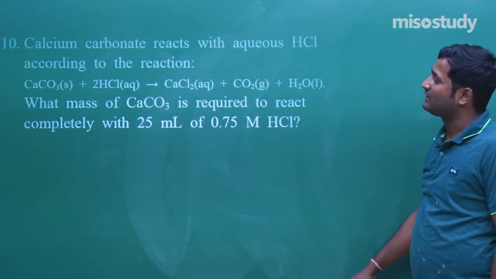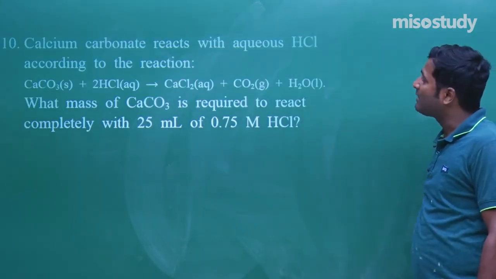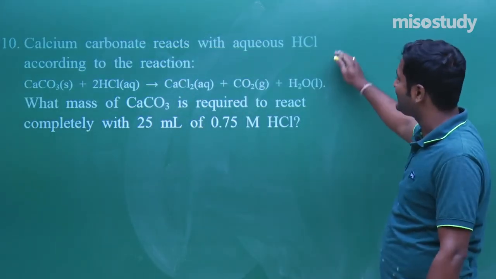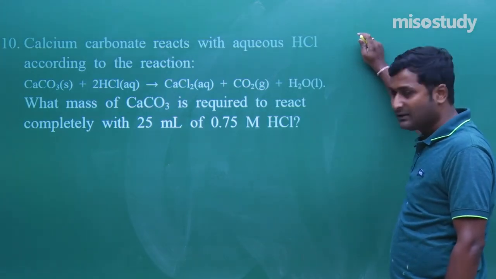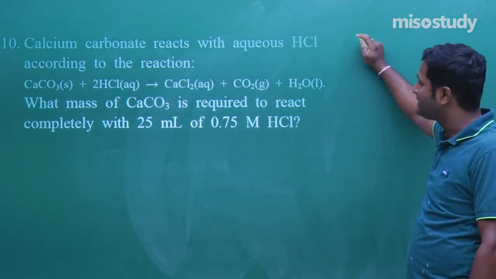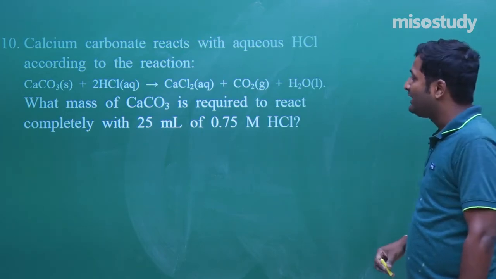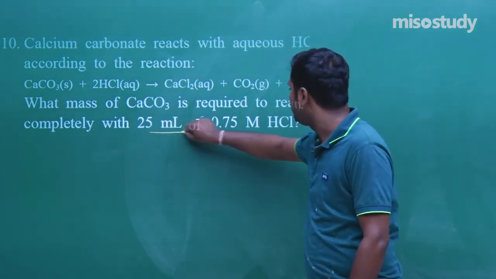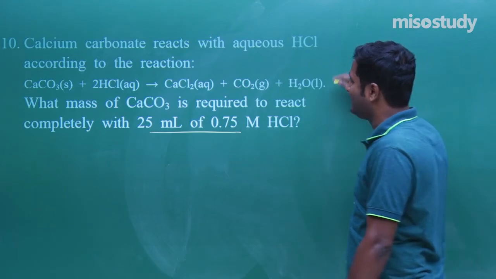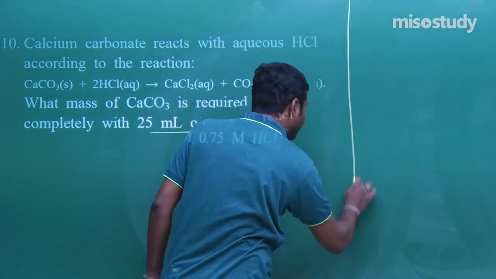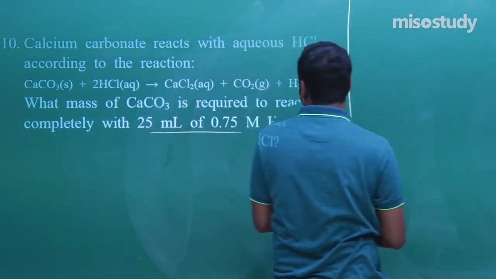What is the final question? Calcium carbonate reacts with aqueous HCl according to the reaction. Clear? What mass of CaCO3 is required to react with 25 ml of 0.75 molar HCl? That is, we need to find out the mass of HCl first of all.